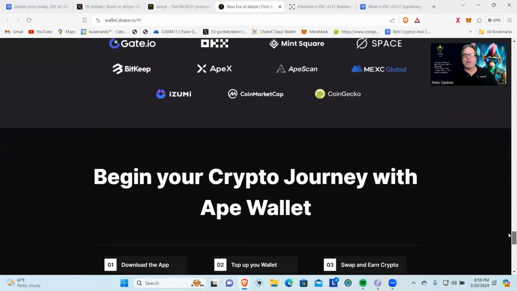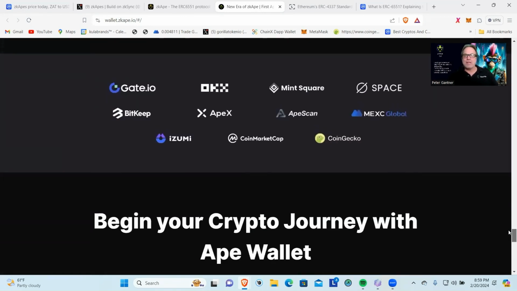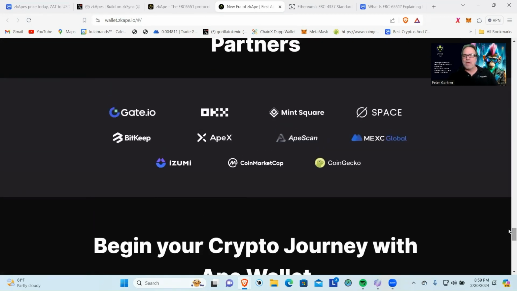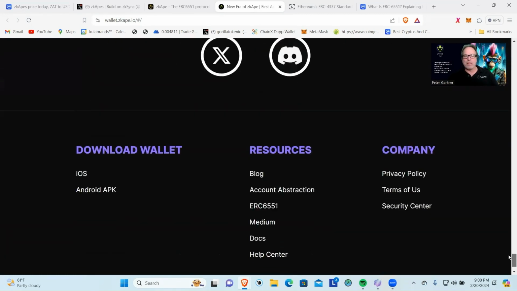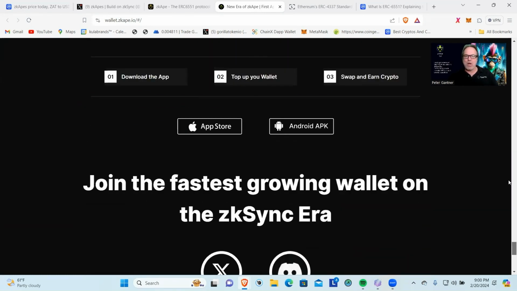I'm going to check this out. I'm going to download this wallet. Their partners are Gate.io, OKX, Mint Square, Space, that's another token that I hold, MEXC. So they've got some partnerships going there. Begin your crypto journey with Ape Wallet. So we're going to have to check out Ape Wallet for sure.